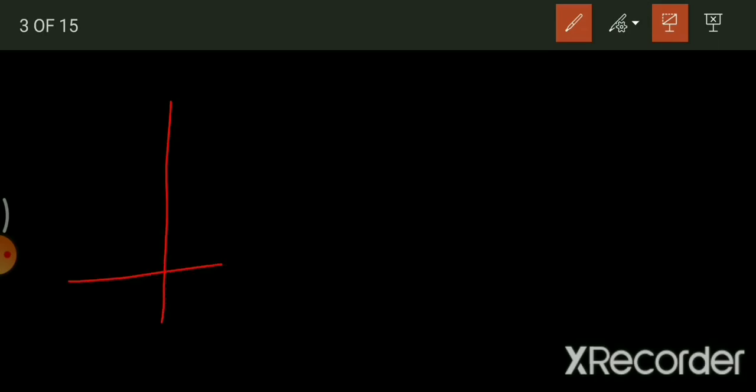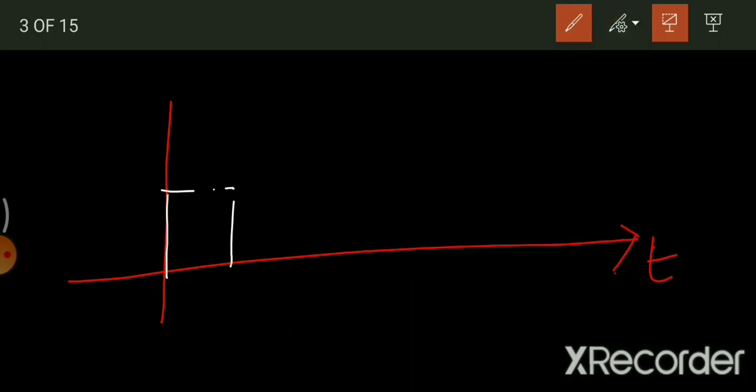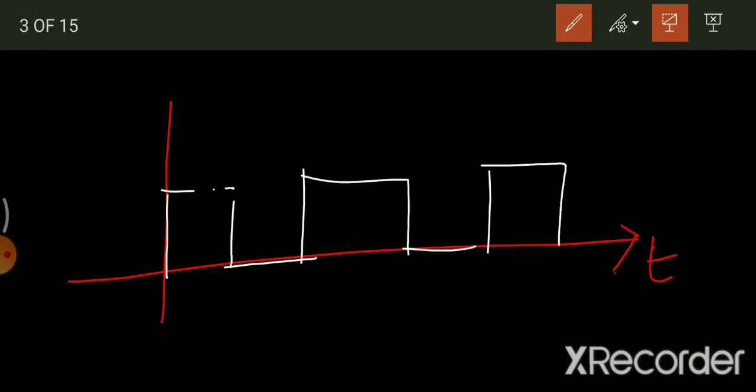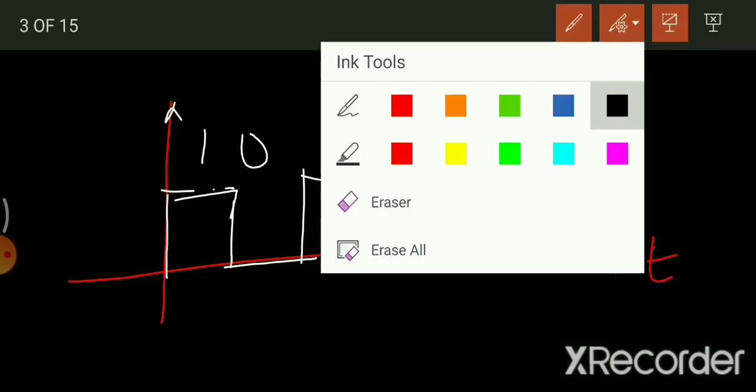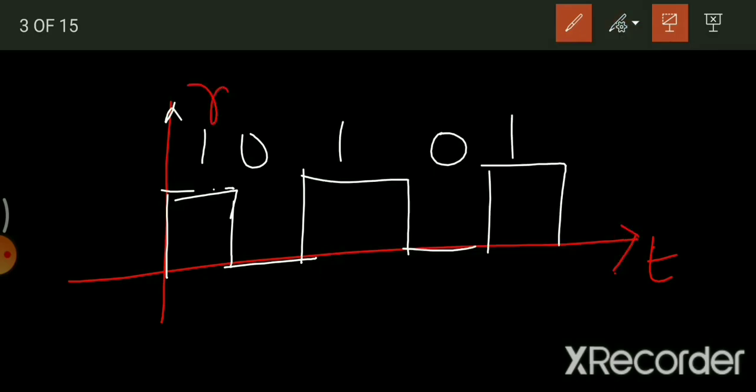Let us say this is the way I'm going to represent my message signal in the time domain, and that is nothing but NRZ unipolar. This is the waveform of NRZ unipolar. 1 0 1 0 1, like this. This is the information, suppose, and the signal is represented by m of t.